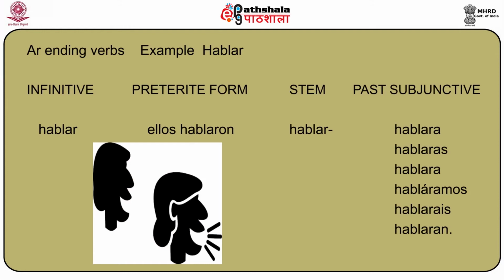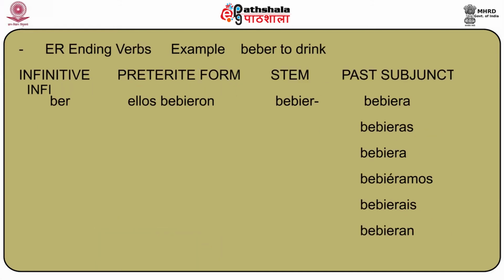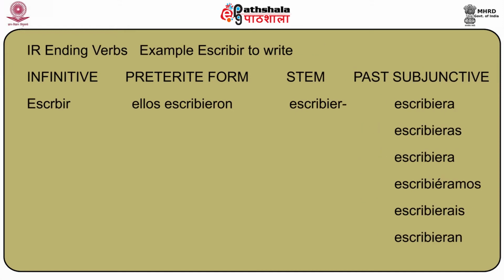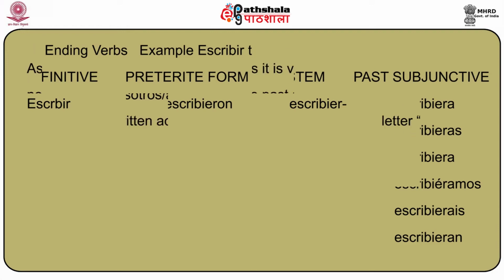For AR ending verbs, example hablar, the conjugation is hablara, hablaras, hablara, habláramos, hablarais, hablaran. For ER ending verbs, let us take the example of the verb beber. If you recall, the conjugations are bebiera, bebieras, bebiera, bebiéramos, bebierais, bebieran. For IR ending verbs, example escribir, escribiera, escribieras, escribiera, escribiéramos, escribierais, escribieran.